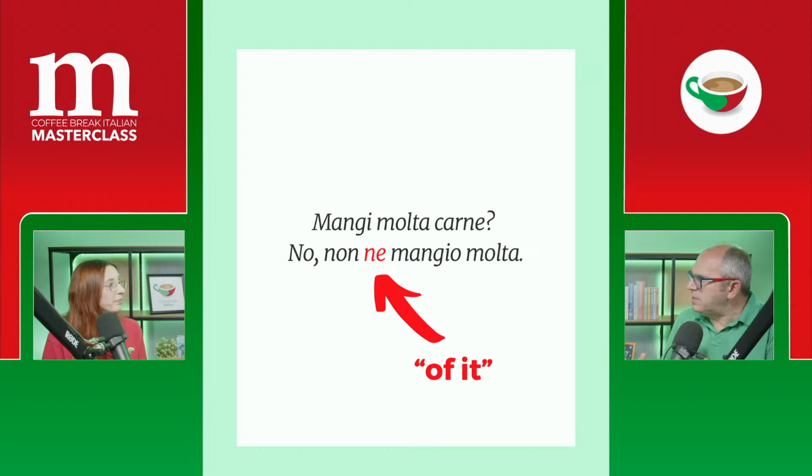Yes. So can we say non la mangio? Yes, you can say this, but in this case, we are asked about how much, basically. Mangi molta carne, so do you eat much meat? So if you say, no, non la mangio, this means I don't eat meat. But we are saying here something different. I don't eat much of it. So it's just a different kind of information that we want to give. Yeah, good. Okay. So far, so good. Hopefully everything is making sense.